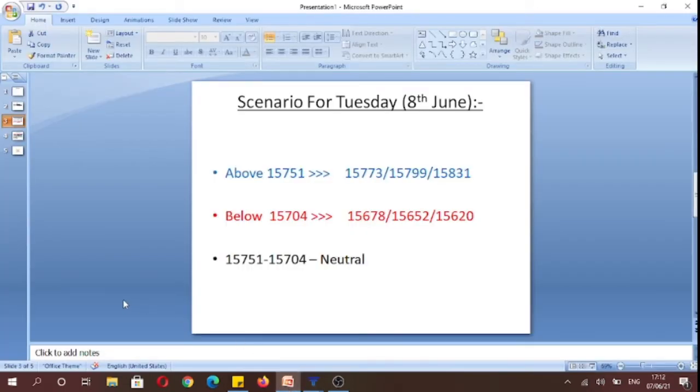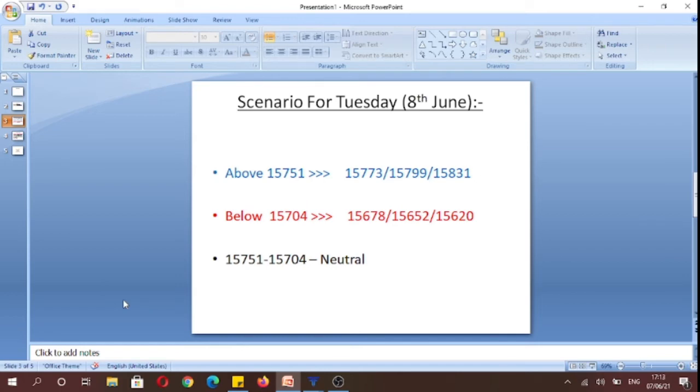Above 15,751, we can trade towards 15,773 levels. Beyond that, 15,799 and potentially 15,831 levels. And below 15,704 levels, we can trade towards today's lows, 15,678, below that 15,652, and potentially 15,620 levels.